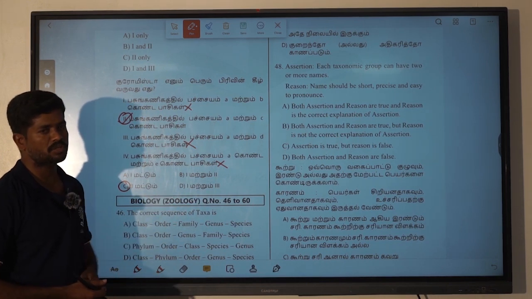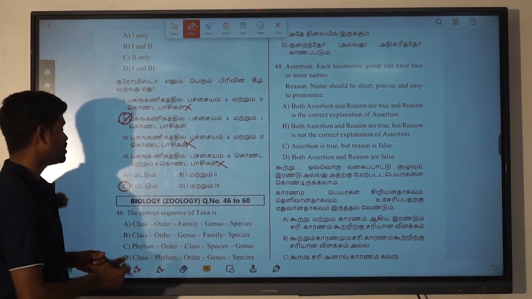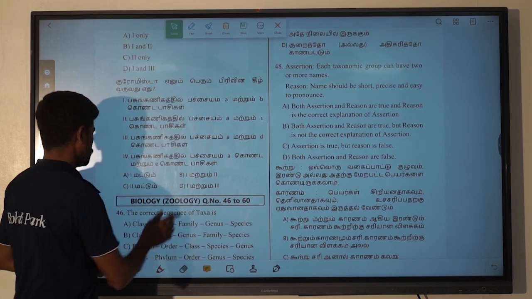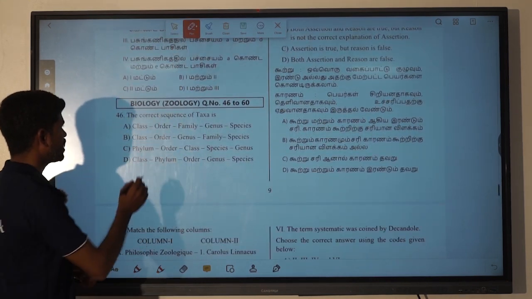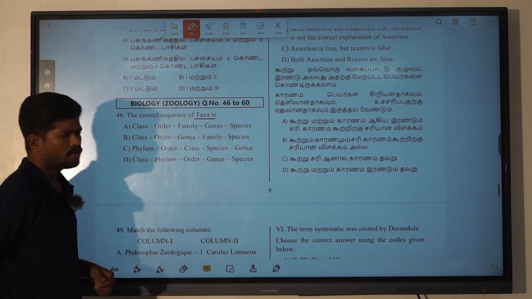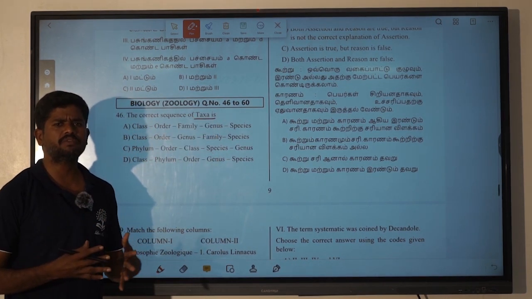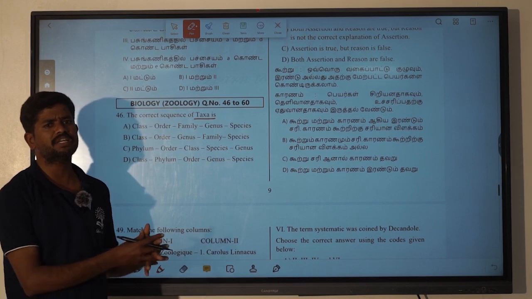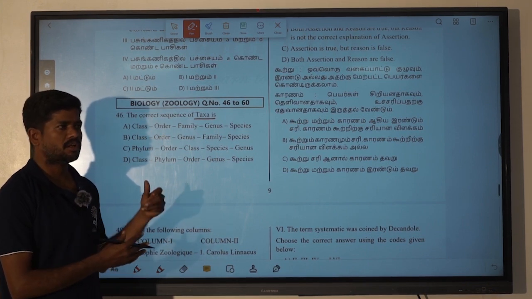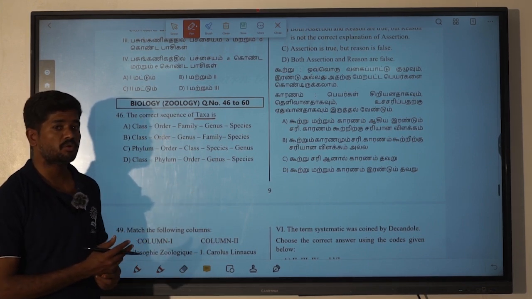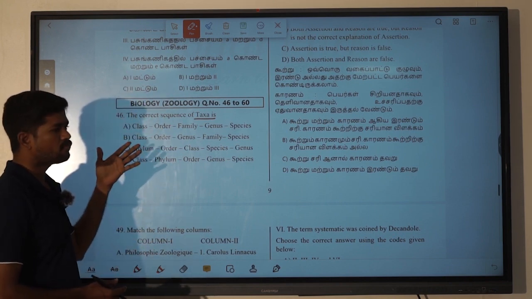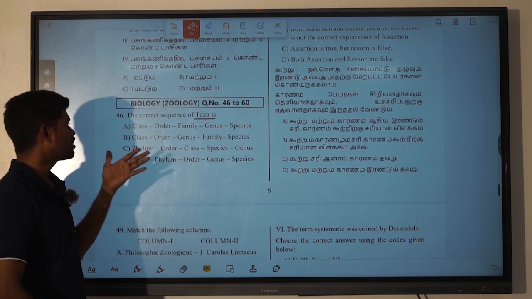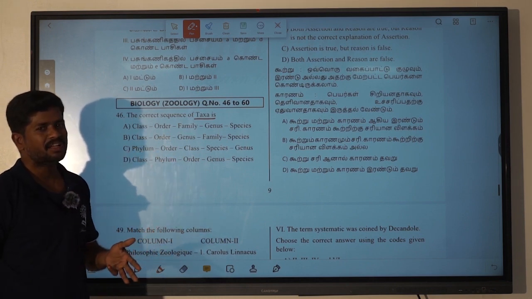Next we are going to see about +2 zoology. So the 46th question. A very easy question also: the correct sequence of taxa. For the classification of organisms present on this earth, taxonomy plays a vital role. So we are thinking about this: kingdom, phylum or division, class, order, family, and then genus, species.